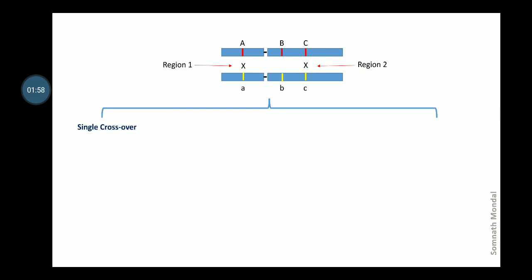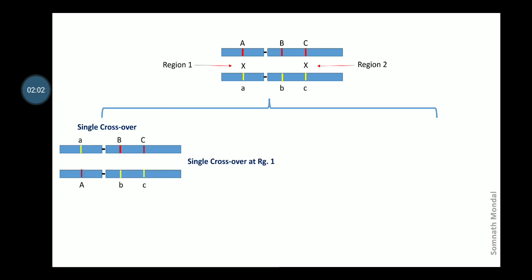Now if single crossover takes place at region 1, then it will not affect the position of B or C alleles. However, the A alleles have been exchanged. So this is single crossover at region 1.